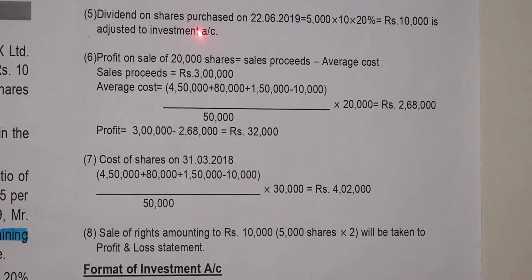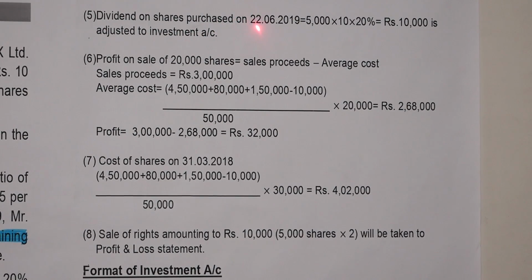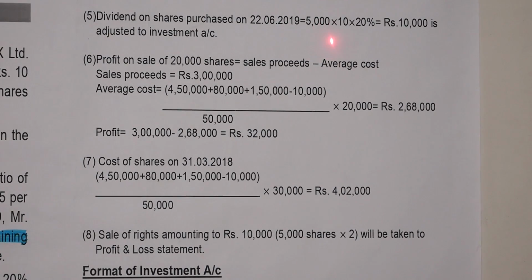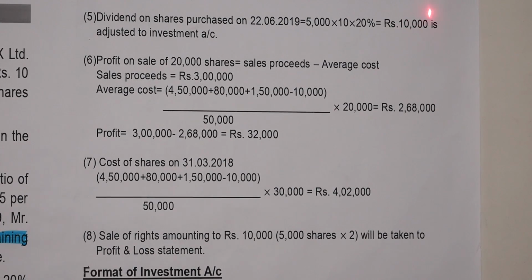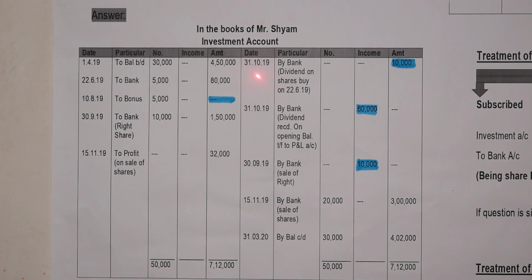Dividend on shares purchased on 22nd June 2019, 5,000 shares into face value rupees 10 per share into 20%, is equal to rupees 10,000, which is adjusted to the investment account. On 31st of October 2019, by bank, dividend on shares bought on 22nd June 2019, rupees 10,000.